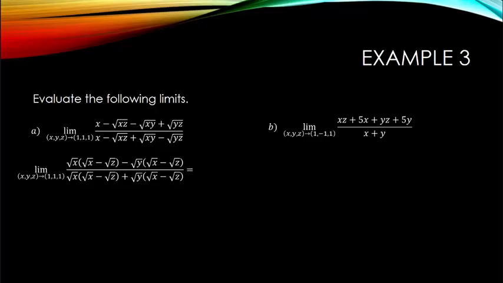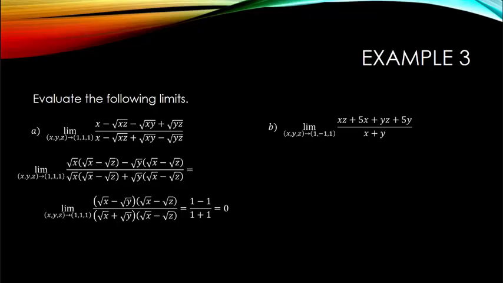I'm going to factor out the greatest common factor and simplify. This gives me a limit as xyz approaches the point (1, 1, 1) of the quantity square root of x minus square root of y times the quantity square root of x minus square root of z, all divided by the quantity square root of x plus square root of y times the square root of x minus the square root of z. The term square root of x minus square root of z cancels in top and bottom, and I can use direct substitution now. I get 1 minus 1 over 1 plus 1. This is 0 over 2, or 0.